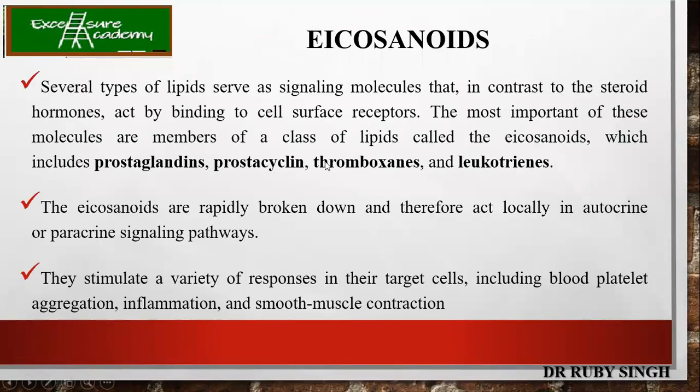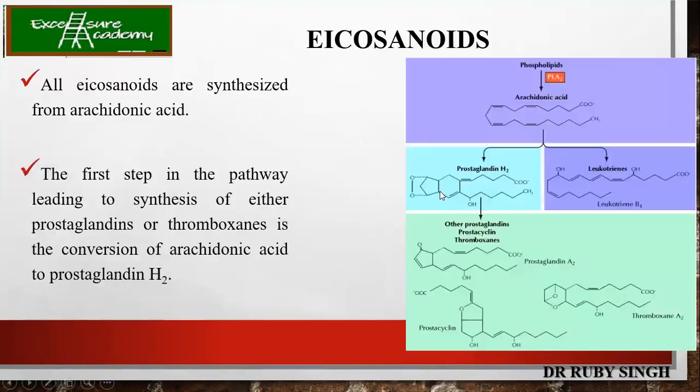Eicosanoids. There are several types of lipids which serve as signaling molecules. Since they are lipids, they are able to cross the plasma membrane. Examples are prostaglandins, prostacyclin, thromboxane, and leukotrienes. These eicosanoids are rapidly broken down and therefore act locally in autocrine or paracrine signaling pathways. Let us talk about the autocrine pathway over here. They stimulate a variety of responses in the target cells, including blood platelet aggregation, inflammation, and smooth muscle contraction.